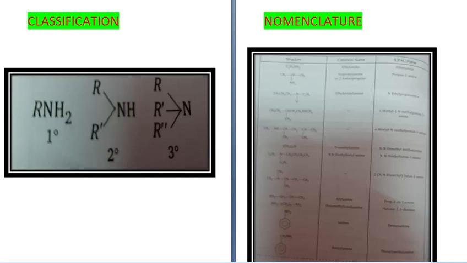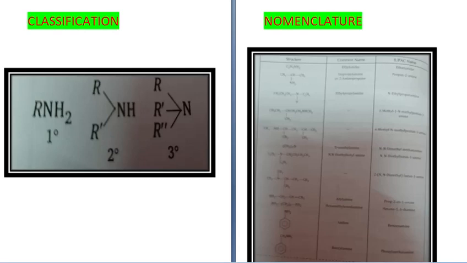So commonly we will call it ethyl propyl amine, but the IUPAC name becomes N, that is capital N for nitrogen, N-ethylpropanamine. That means the chain having the larger number of carbon atoms is considered as the amine. So propanamine, 3 carbons, and C2H5 is considered as a side chain attached to nitrogen, so it is N-ethylpropanamine. Okay, so this is how the nomenclature is done.